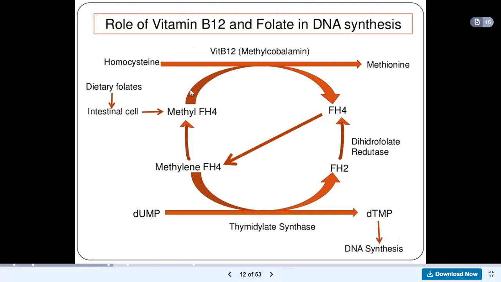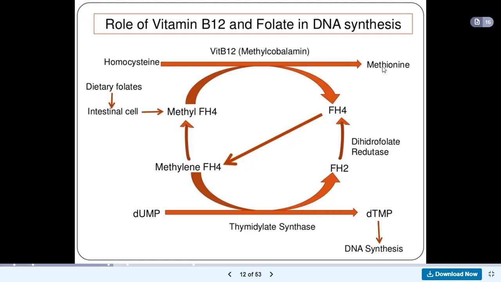Then, this is the role of vitamin B12 and folate in DNA synthesis. Now, we talked about methionine before, right? We said homocysteine is converted to methionine in the presence of vitamin B12, which is methylcobalamin. So without vitamin B12, homocysteine cannot be converted to methionine.